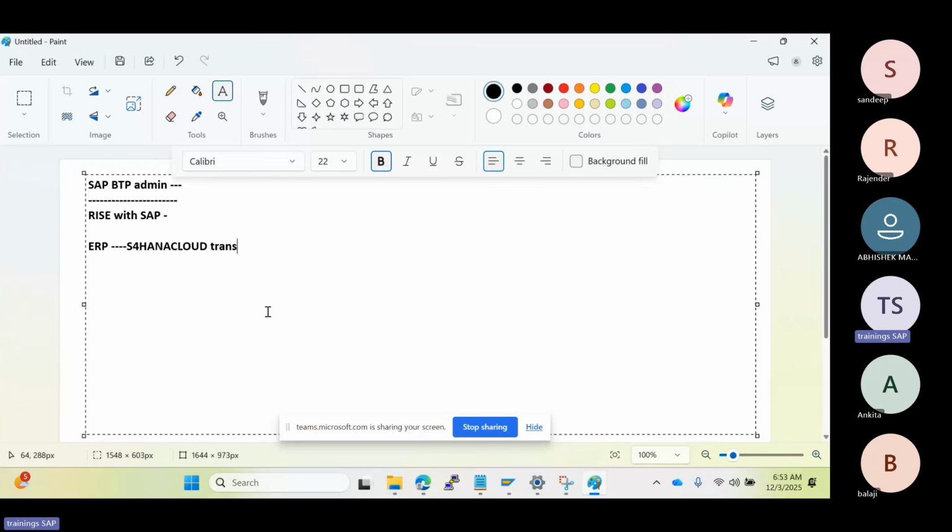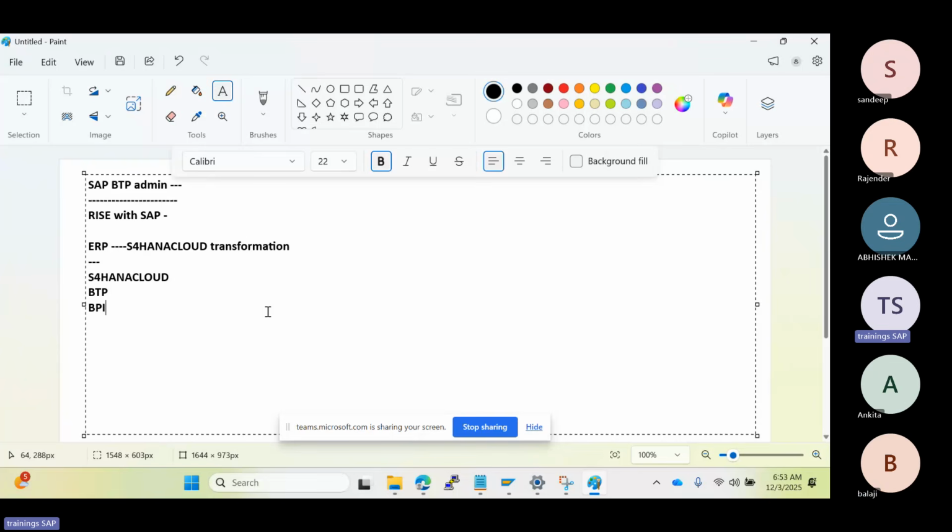Okay, so the cloud transformation here, and BTP here, right? Why? Because RISE is one package, one offering package. In that package they have included S/4HANA Cloud, public or private, and SAP BTP, and also SAP BPI, business process intelligence like Signavio, process mining.